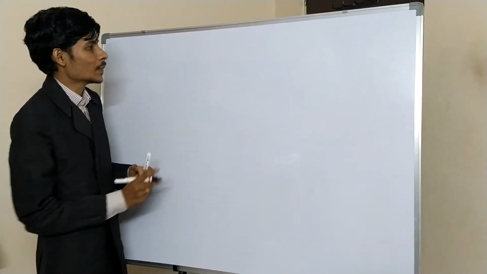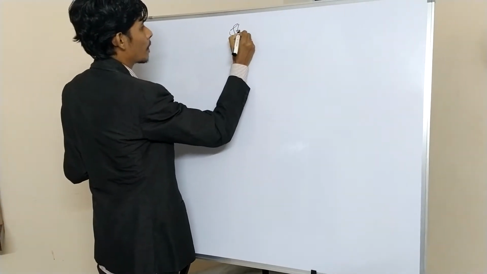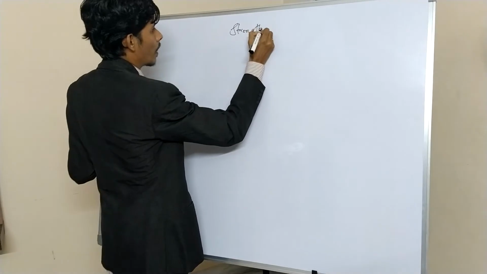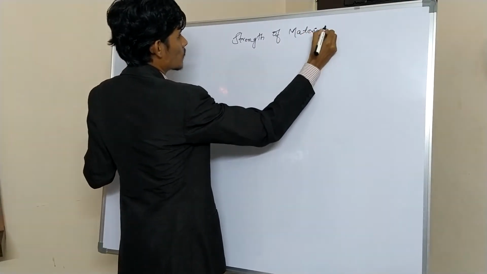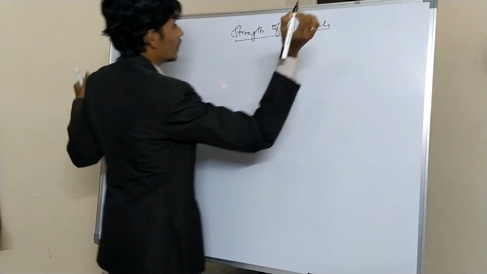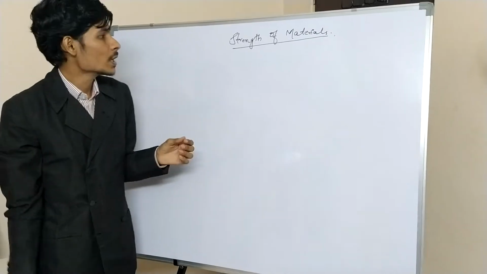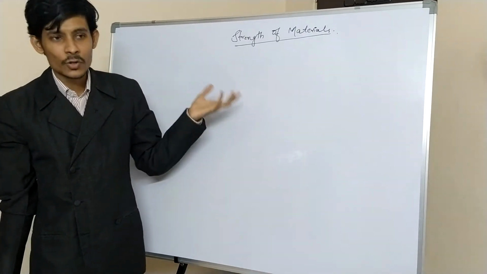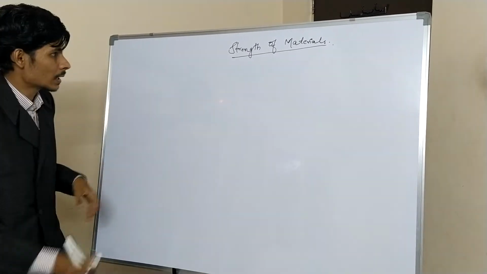Let us first start with the civil engineering subject of strength of materials. This strength of materials can also be called mechanics of solids. In some other textbooks, in short form, they call it MOS or SOM. So these are the basic things.